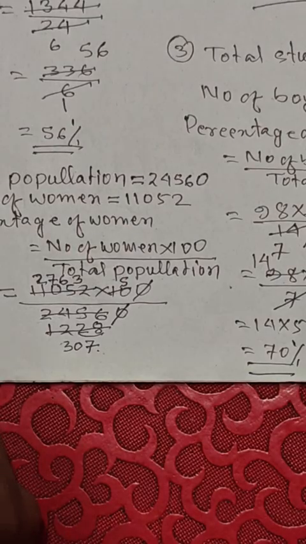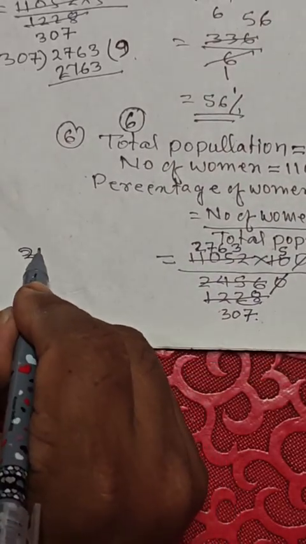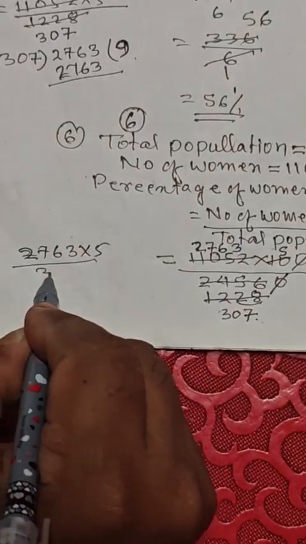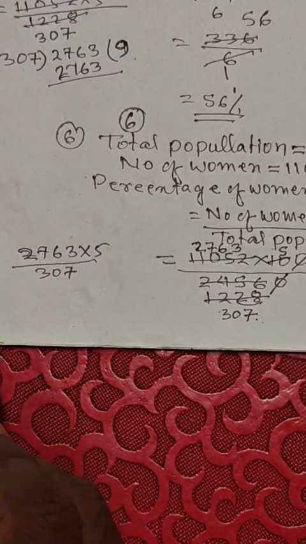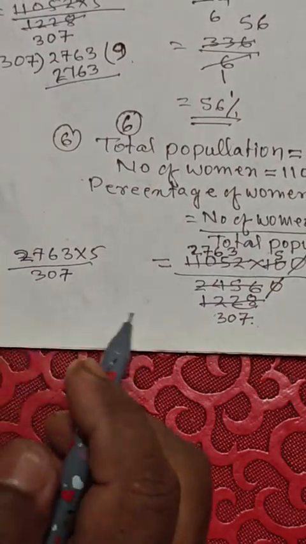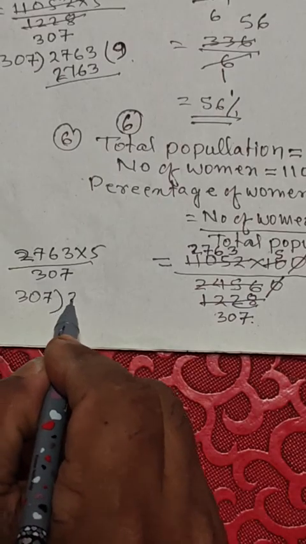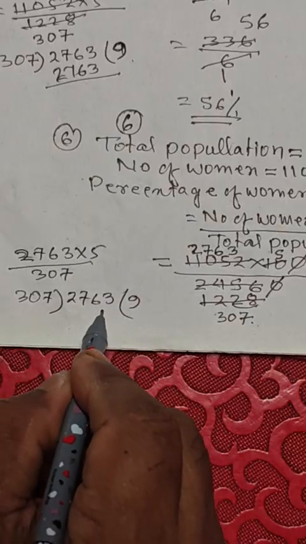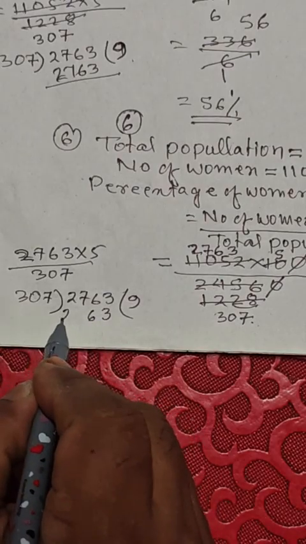এখন আমার রয়েছে 2763 into 5 divided by 307. 307 directly not possible, so we divide. আমি divide করি 307 দিয়ে যদি 2763 রে ডিভাইড করি, 9 7s are 63 and 9 3s are 27.